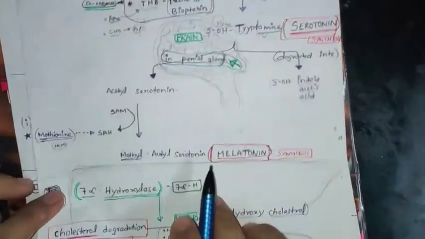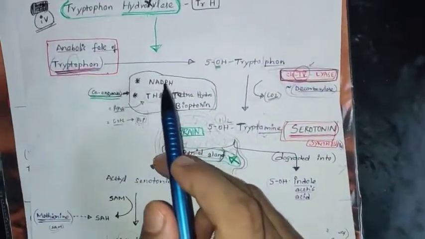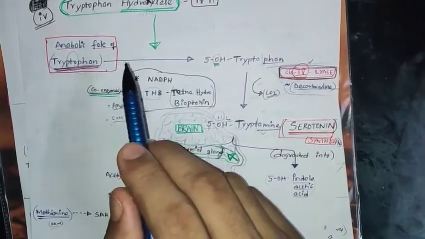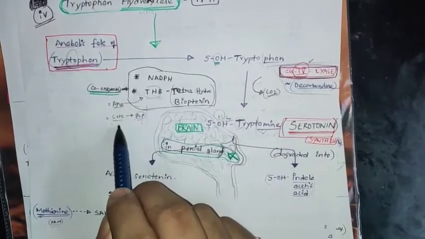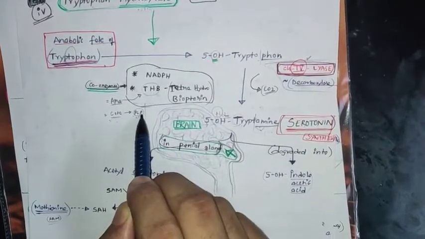I explained the mechanism. Very important clinical point in urine. Coming to tryptophan, anabolic fate. Here you can see THB. I told you, in anabolic it is THB, in catabolic it is PLP. You can see the reaction.